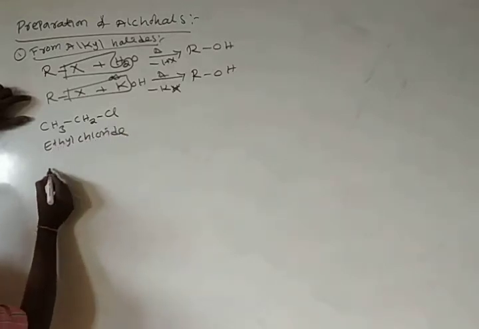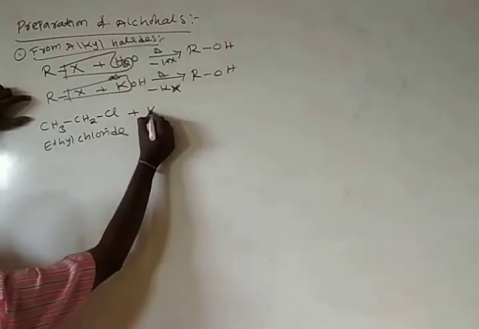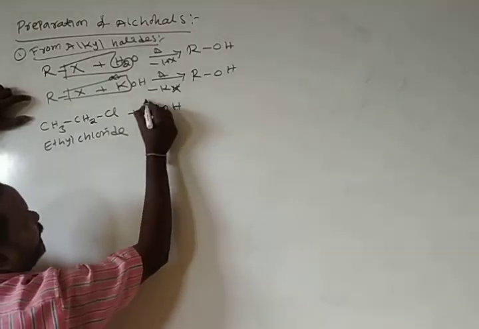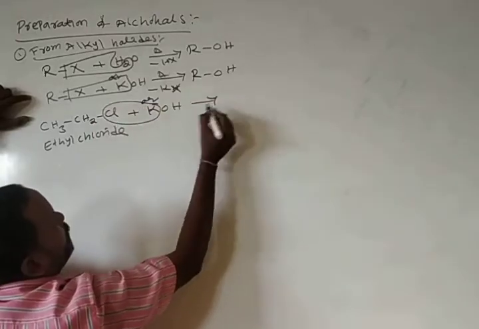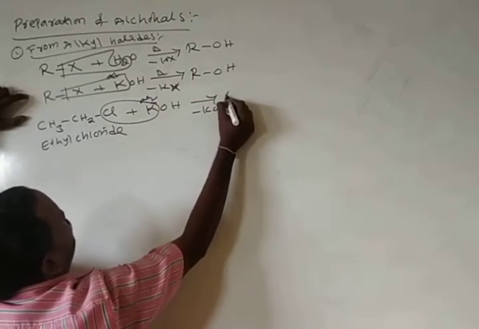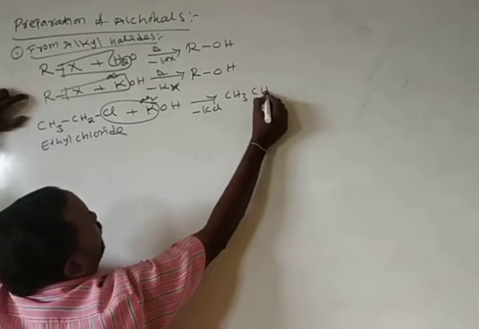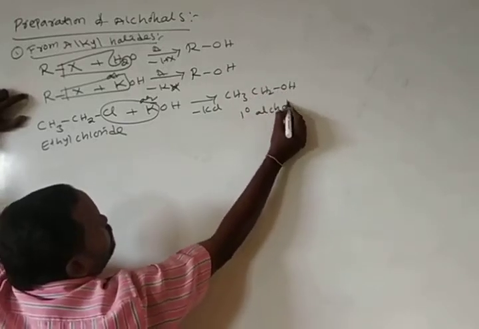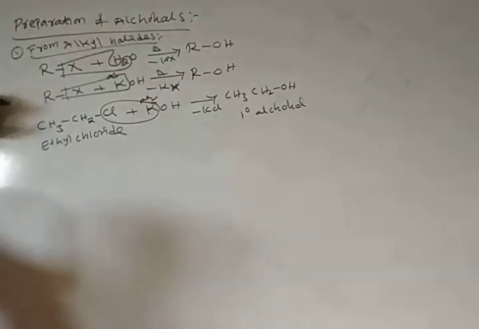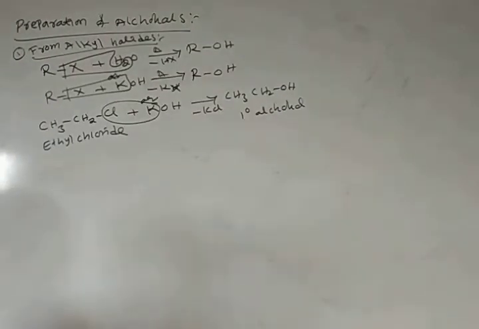Here ethyl chloride reacts with aqueous potassium hydroxide. It loses a KCl molecule and forms ethyl alcohol. This is the primary alcohol.